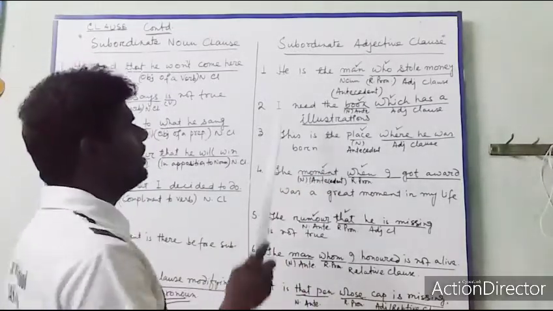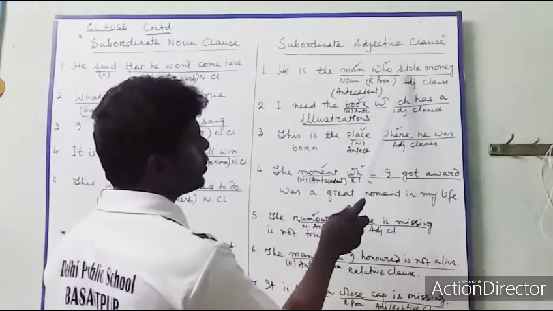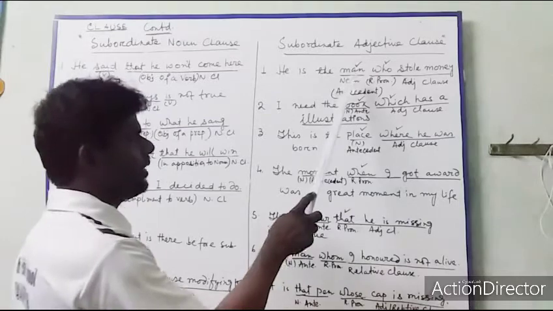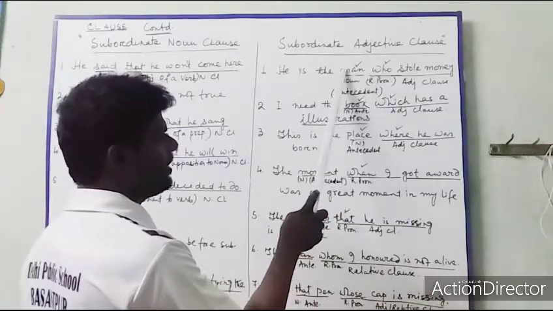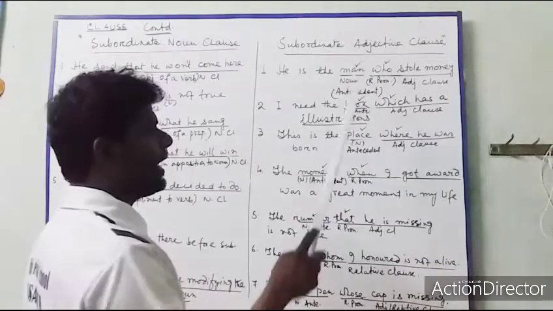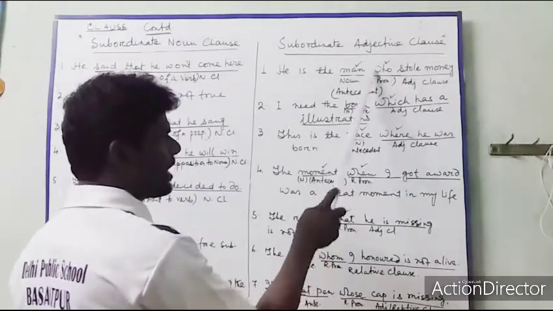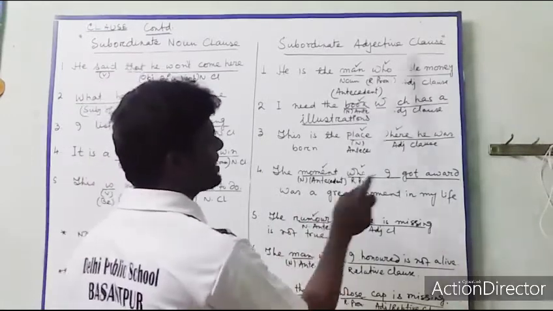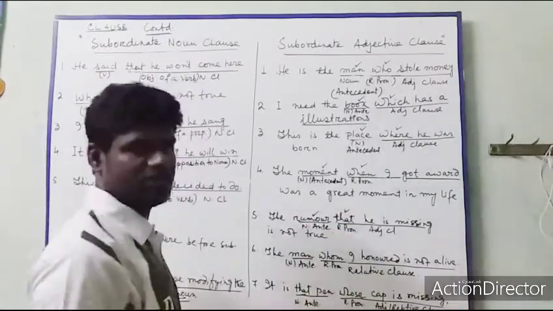Okay. He is the man who stole money. Here man and who, same. Whatever man is that, who is that? Man means not that whole sentence. Man means who. And who stole money is describing the noun man. And the clause which describes the noun, that is adjective clause.